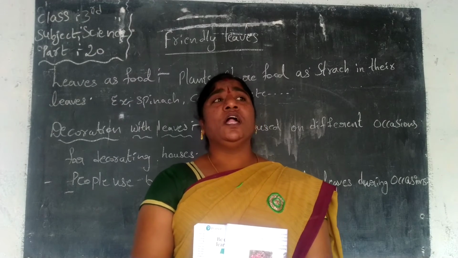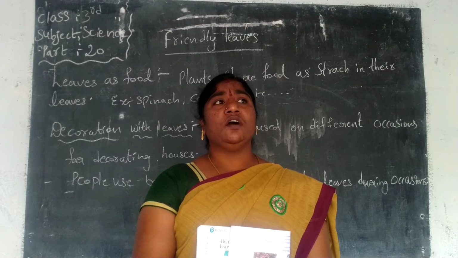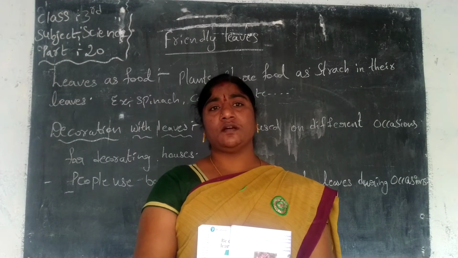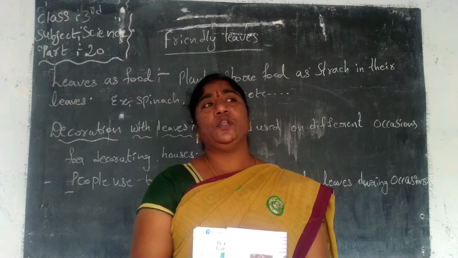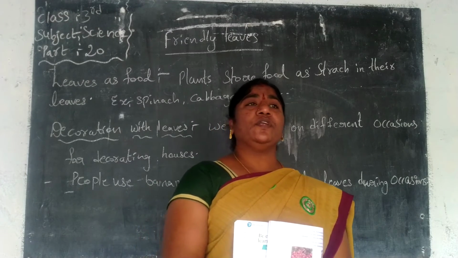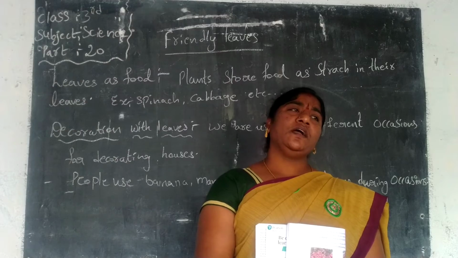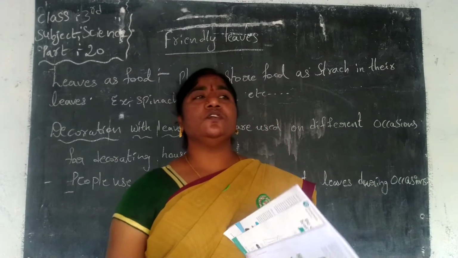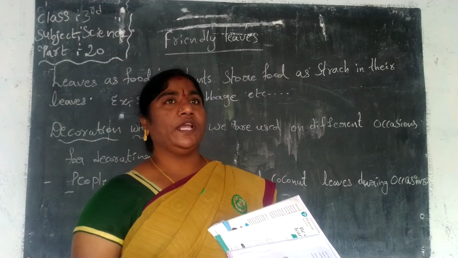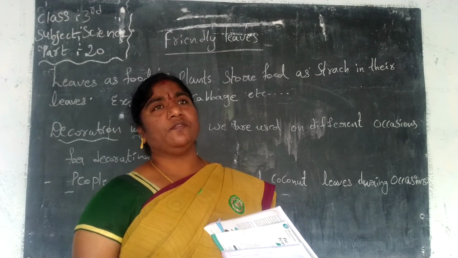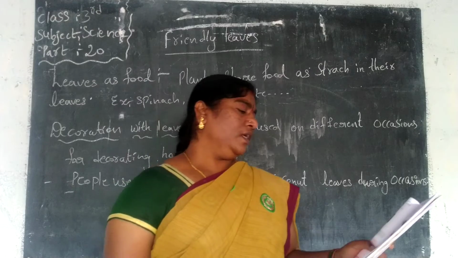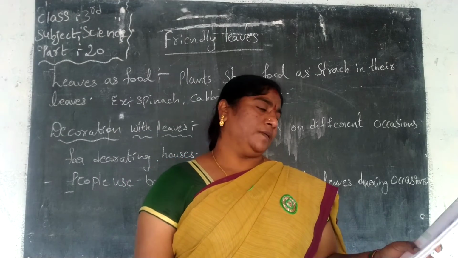Most of the decorating in houses, shops, schools and colleges is done with mango leaves, banana leaves and coconut leaves. They decorate their places with the leaves because it looks very nice to decorate with mango leaves, coconut leaves and banana leaves, and with flowers. This is looking so good to see.